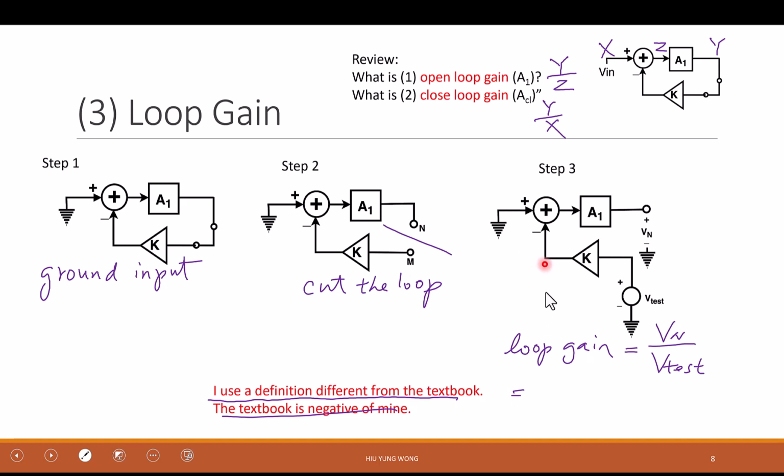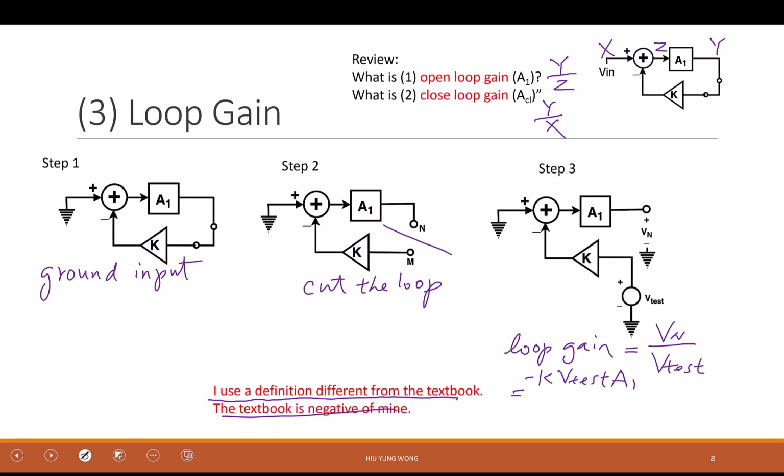What is this point in terms of Vtest? What is the point after K? Yeah, very good. K times Vtest, right? But this is not Vn yet. What is this point in terms of Vtest? Negative K Vtest, right? And what is this point?